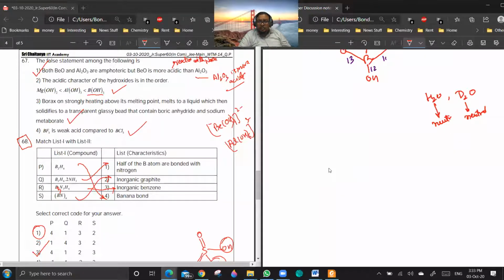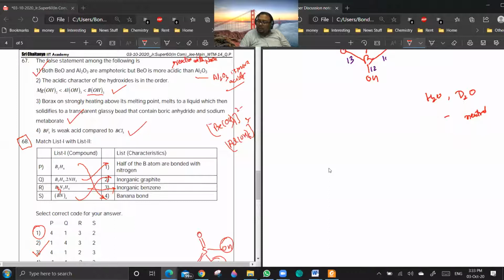Solvent will always be neutral only. If I am taking ammonia as the solvent, NH3 will be neutral if ammonia is considered to be the solvent. Getting a point? So out of H2O and D2O, we cannot say this is more acidic than that or more basic than that.